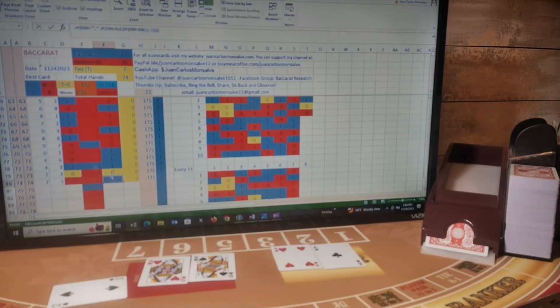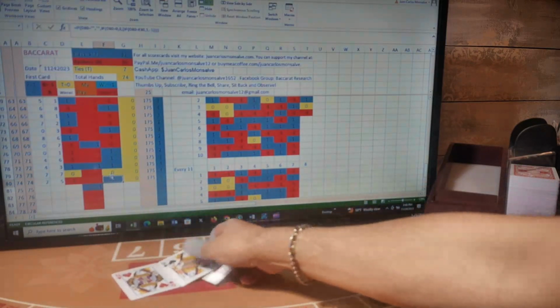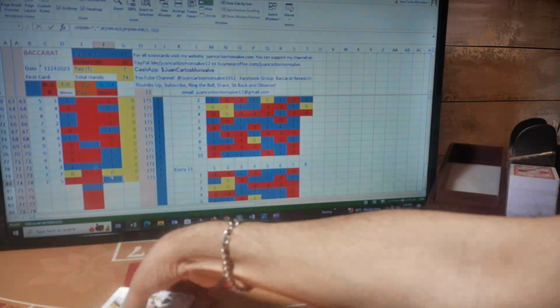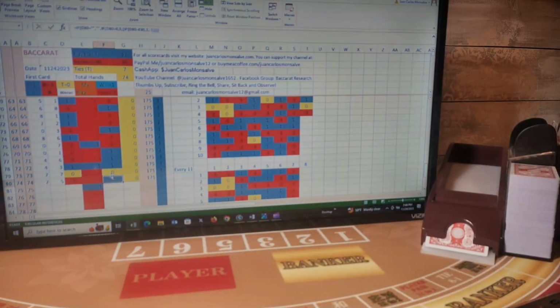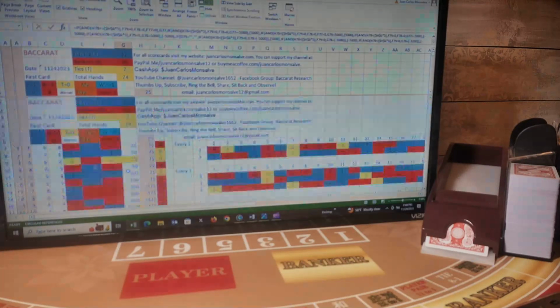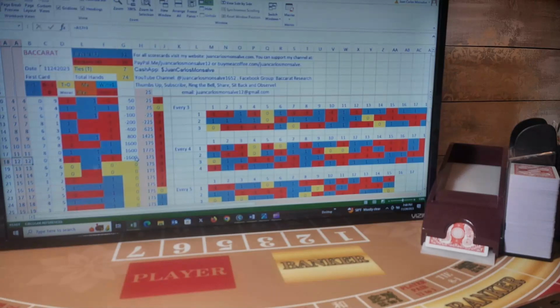Now we came to the end of the shoe. The total number of hands on the shoe was 74: 32 players, 35 bankers, 7 ties. We won $175. We completed 12 hands and made $175.